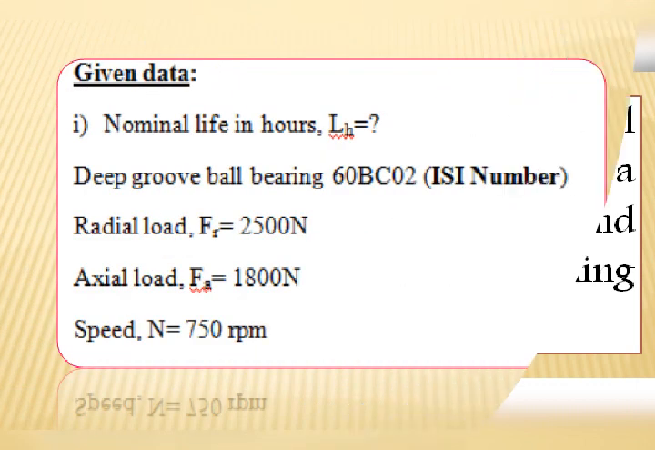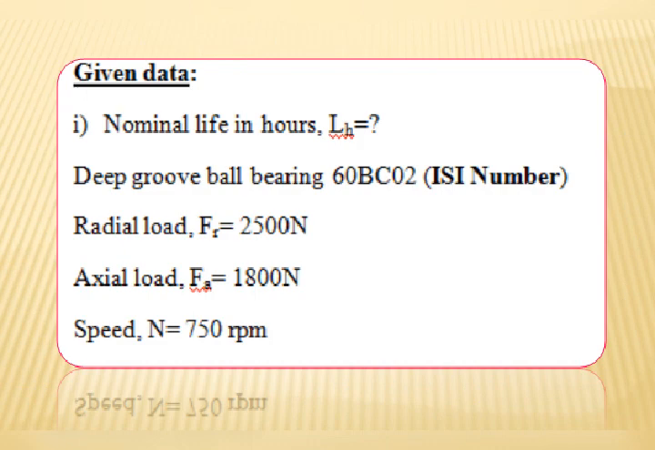Now we must list out the given data as per the problem. Find the life of deep groove ball bearing 60BC02. So here we are supposed to find the first unknown. Only one unknown: nominal life in hours, L suffix h is equal to question mark. It is carrying a constant radial load of 2500 Newton, radial load Fr is equal to 2500 Newton, and the static load of 1800 Newton.